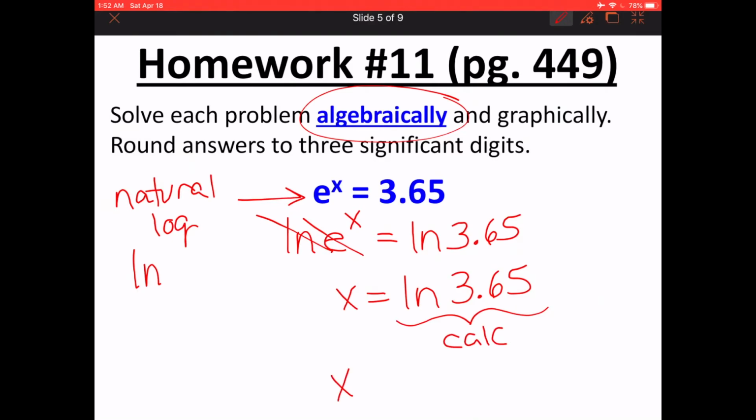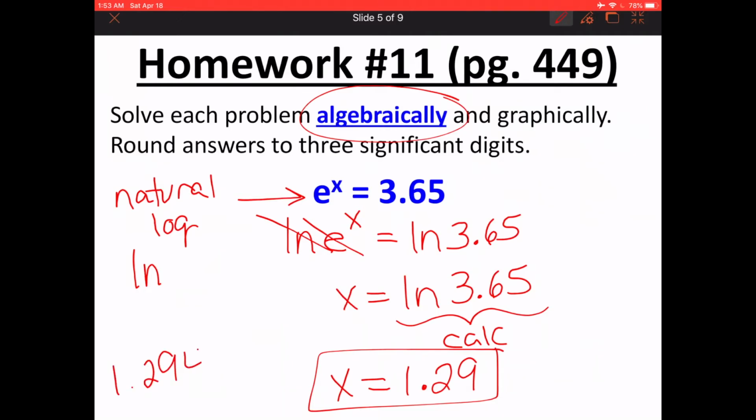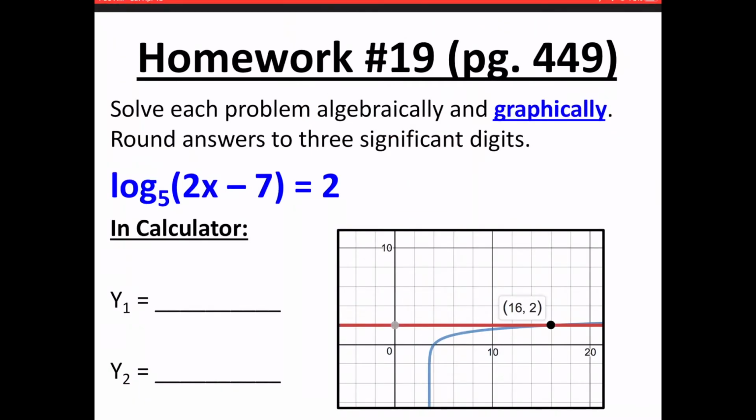And so my final answer would be x equals 1.29. Okay? Because you really end up with 1.294727. So to 3 significant digits, 1, 2, 3. All right, guys, so personally, I think the algebra is much faster for this. It is your choice if you want to solve it using algebra or if you want to solve it using the graph.